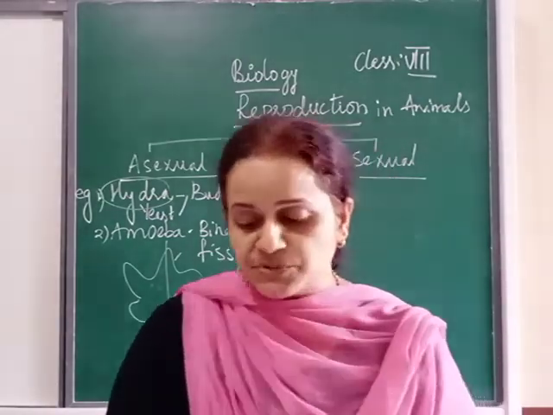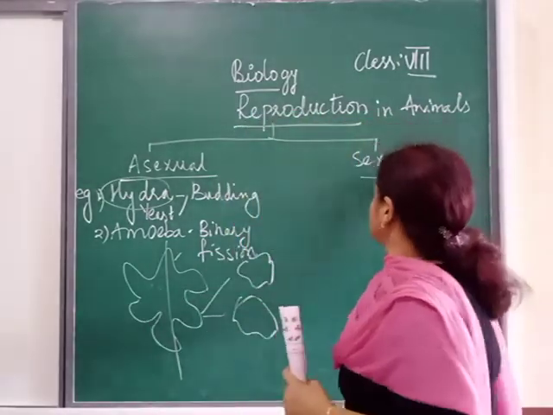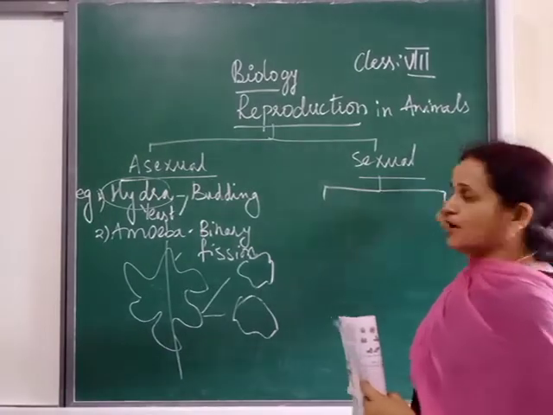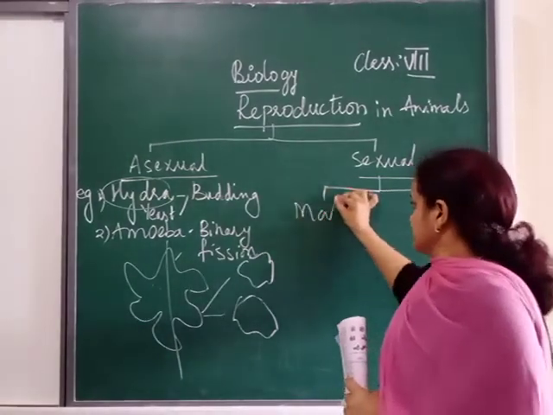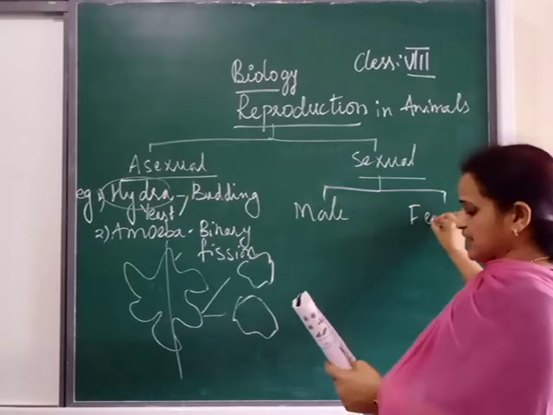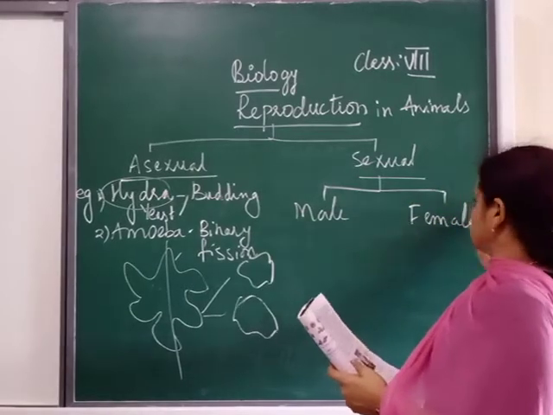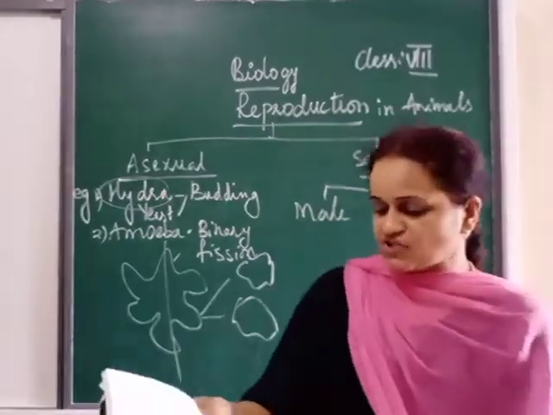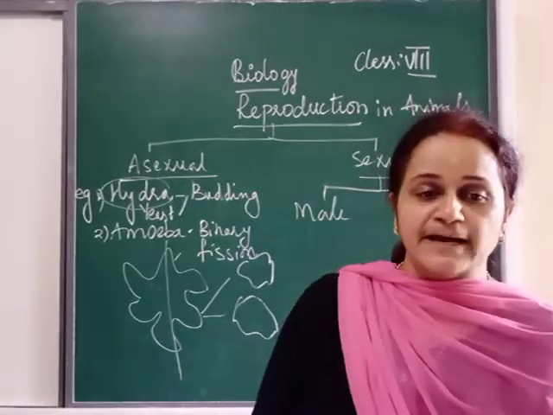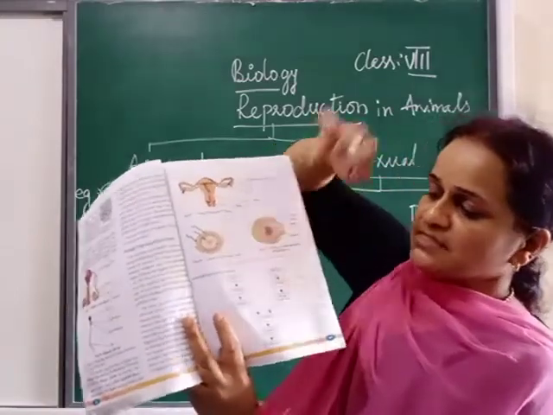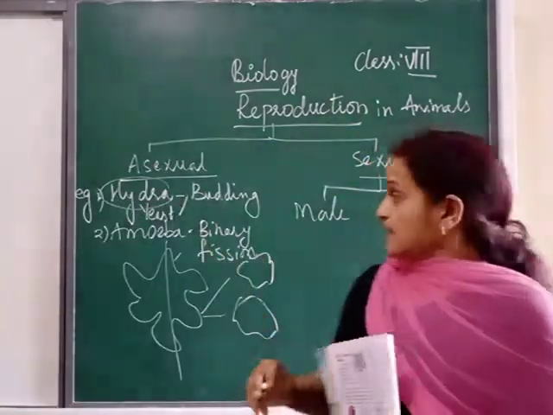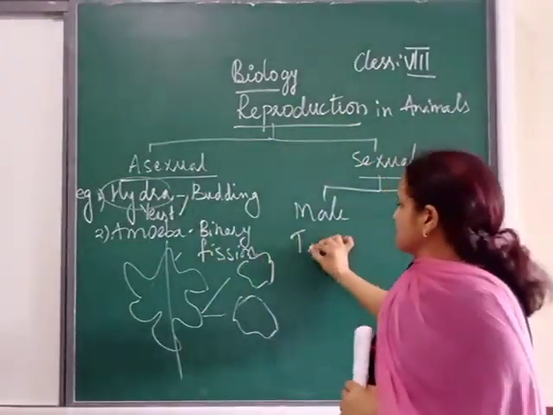Now, when we come to the sexual mode of reproduction, I told you there is involvement of two organisms. Two organisms means male and female. When we talk about male and female, you have to remember this chart on page 59. If you turn to page 59, you can see the male reproductive part. We call it testis.